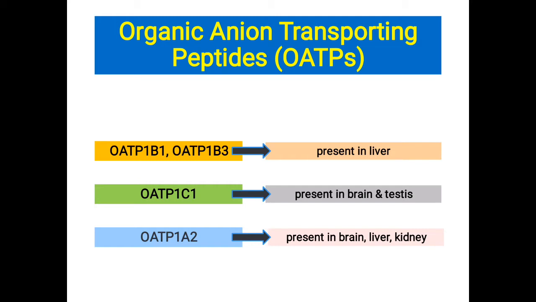OATP1B1 and OATP1B3 are expressed specifically in the liver. OATP1C1 is expressed solely in the brain and testes. OATP1A2 is expressed in brain, liver and kidney. OATP1C1 is important for the transport of T4 across the blood-brain barrier.